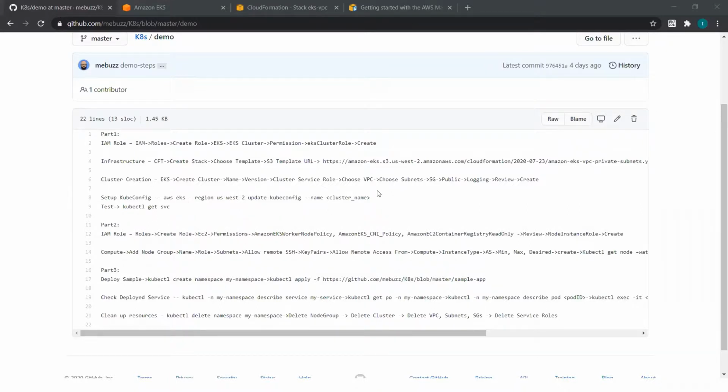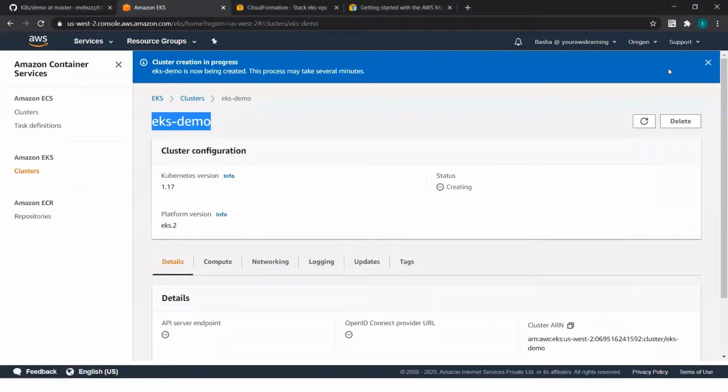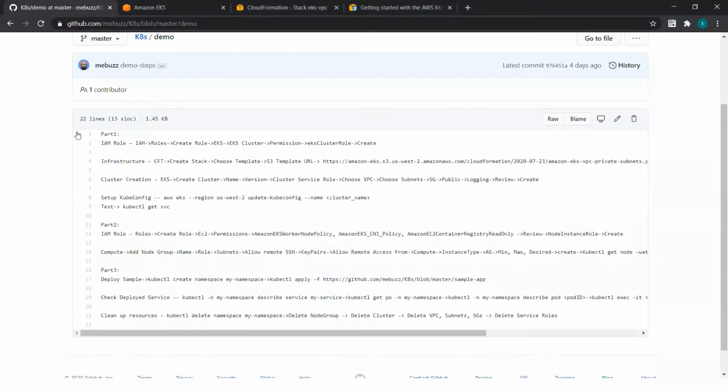Let me quickly go through these steps and I'll not demo anything because this cluster creation is going to take time. The next step is setting your kubeconfig file. Basically, it will give you the authentication mechanism for you as a client having kubectl to interact with your cluster.